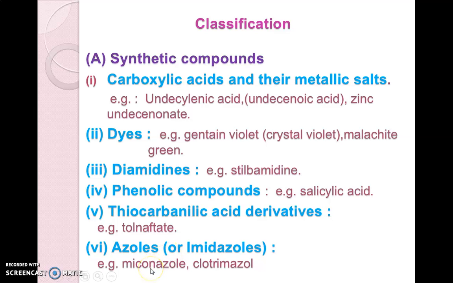These are called azoles. Particularly the imidazoles, which have 2 nitrogens at relative positions 1 and 3, we know that is a heterocyclic ring, imidazole. So miconazole, clotrimazole, these are the examples of the azole series which act as antifungal agents.